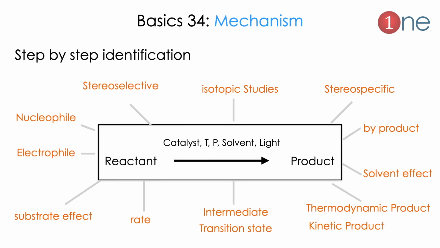Let us get into a little bit advanced thing. The basics of mechanism. The mechanism is normally the step-by-step process in the reaction. It can be of many things. Normally the reaction is represented as reactant to product, but it can be catalyzed. It can be forced by temperature and pressure or light. The solvent assists the reaction to proceed. So the reactant to product can depend on many factors.